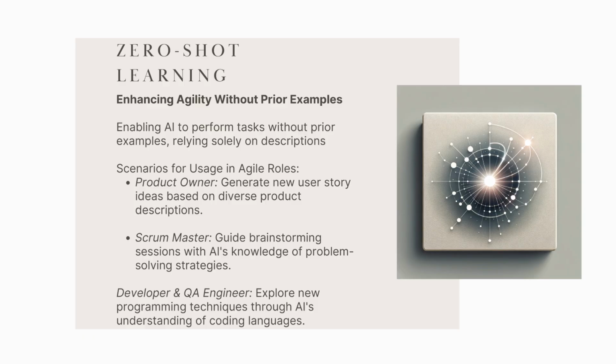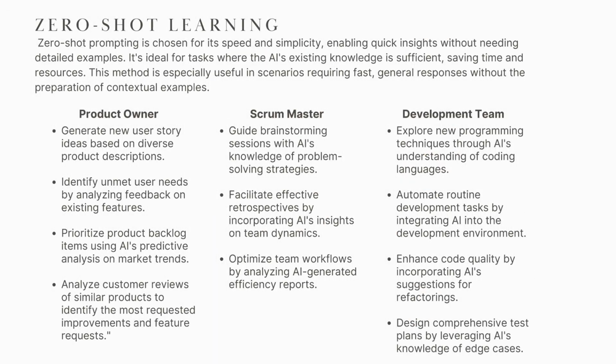This is the most basic, yet surprisingly powerful, way to interact with an AI. It simply means giving the model a task with no examples at all, just a clear, descriptive instruction. Why does this matter? Because it's the ultimate test of the model's built-in knowledge. For a product owner, this could mean prompting the AI to generate user story ideas for a password reset feature, and it will tap into its understanding of what a good user story looks like. For a Scrum Master, it's like having a brainstorming partner that's read countless books on team dynamics. It's your starting point for exploration, a way to quickly generate ideas based on the AI's vast, general knowledge.